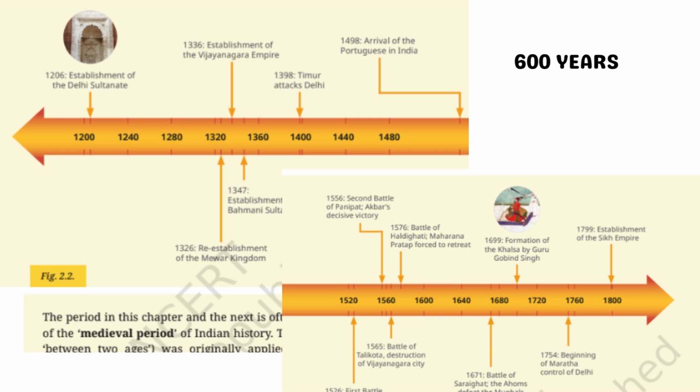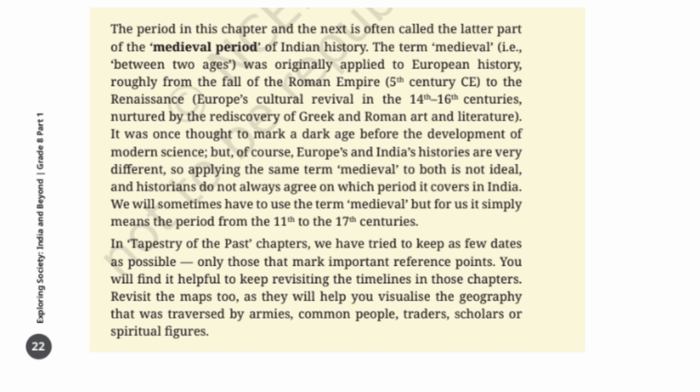The period we are studying, the period in this chapter and also in the next one, is often called the latter part of the medieval period of Indian history. Remember, Indian history is divided into three broad phases: ancient history, medieval history, and modern history. And in this chapter, we are looking at the final phase of the medieval period, when kingdoms rose and fell and India's political map kept changing.